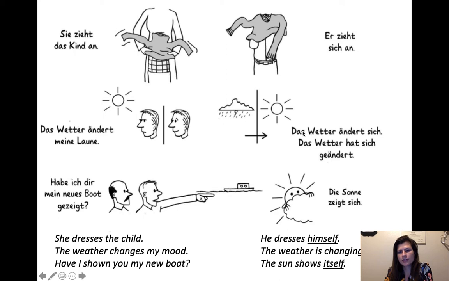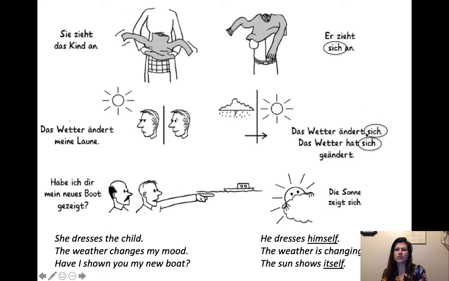But we have this sentence over here, das Wetter ändert sich, which is the weather changes itself, or we also have it in the perfect, in the past tense, das Wetter hat sich geändert, which is, of course, the weather changed itself, just past tense as well. So we have the sich here, and in each of these.